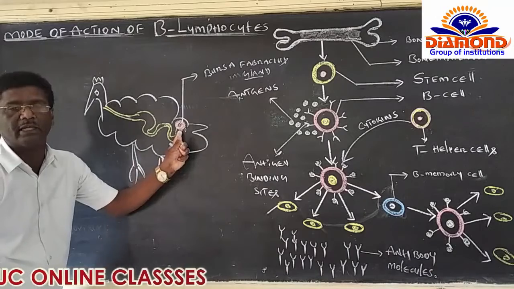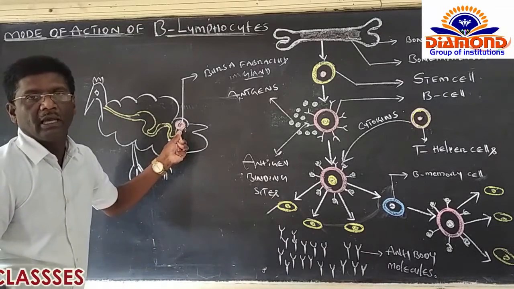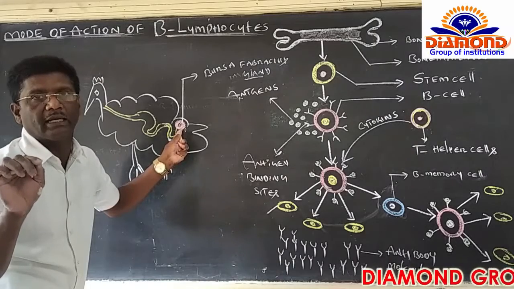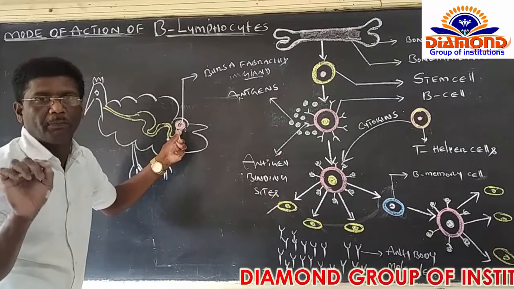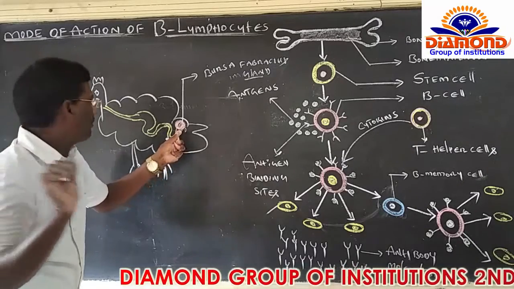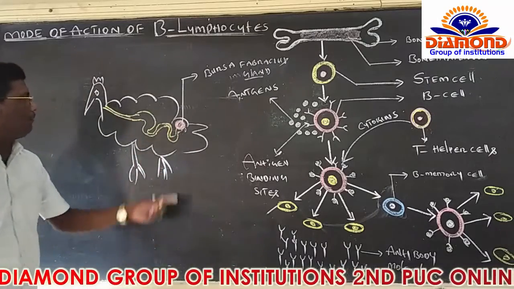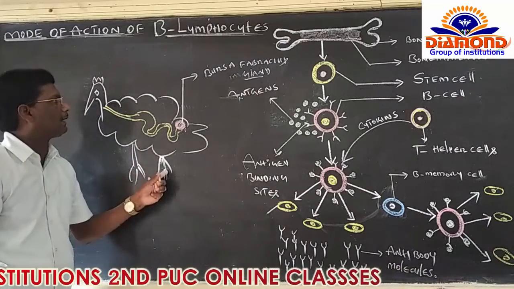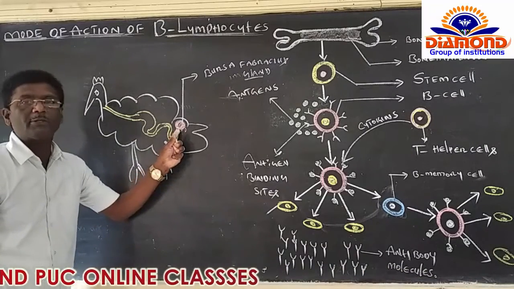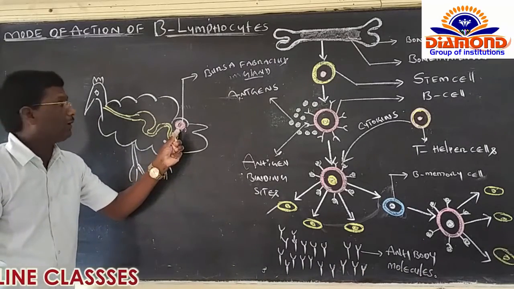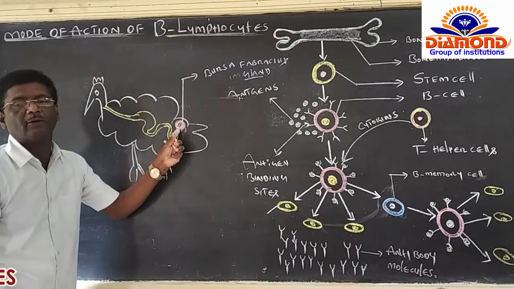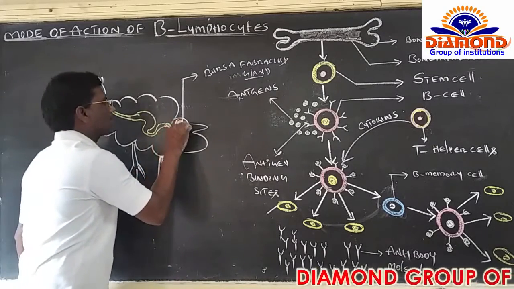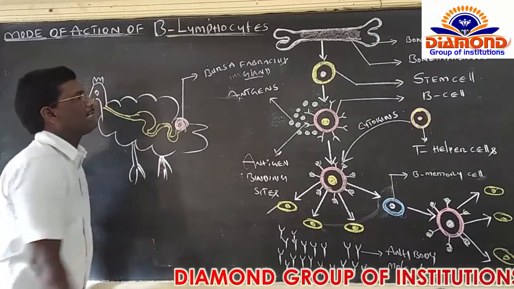Why, in birds, are the B lymphocytes produced and developed inside the bursa fabricius gland, which is present on the basis of the cloaca area? In mammals, the B lymphocytes are produced and developed inside the bone marrow only. But in birds, bone marrow is not present in the bones. That's why a substitute organ is present for the origin, growth and development of the B lymphocyte. This gland is called the bursa fabricius gland.